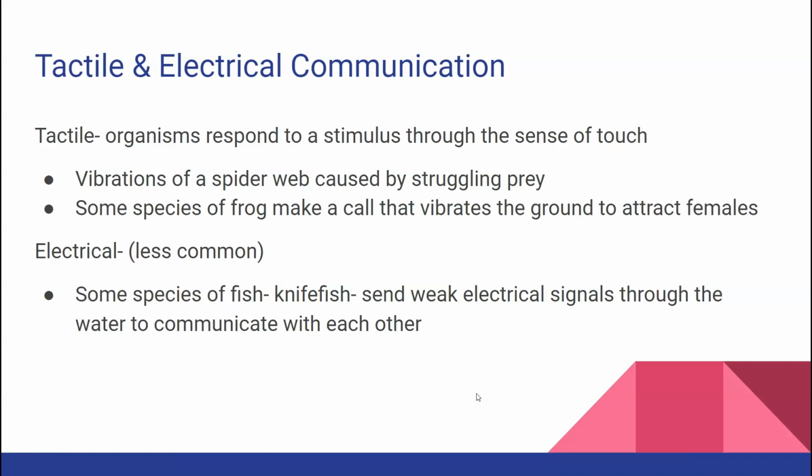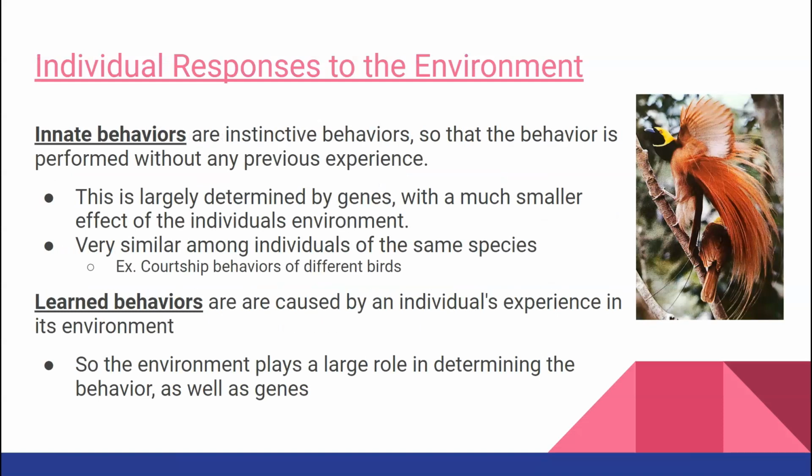We've got your tactile communication, where organisms respond to a stimulus through the sense of touch. Vibrations of a spider web communicate to the spider that it has caught some prey. Some species of frog will make a call that vibrates the ground, and that will attract females. And then you've got your electrical, which is less common. Some species of fish, like knife fish, will send a weak electrical signal through the water to communicate with each other.